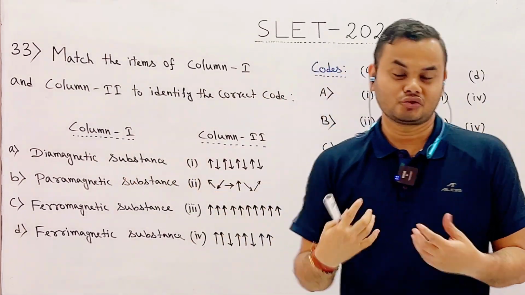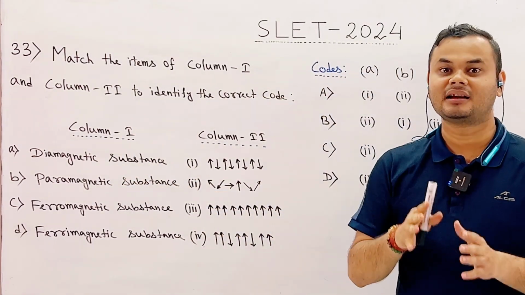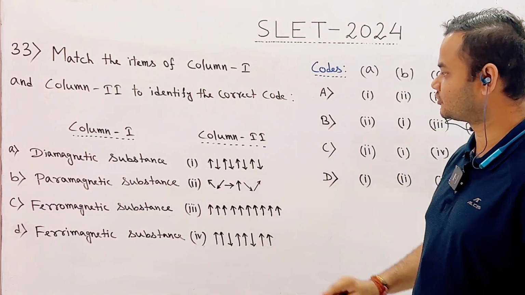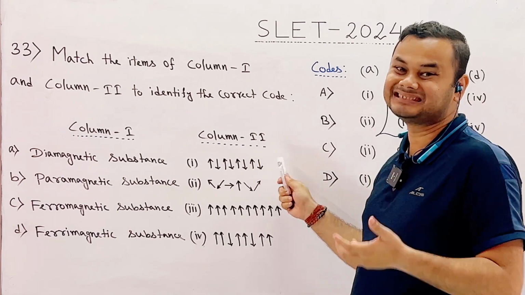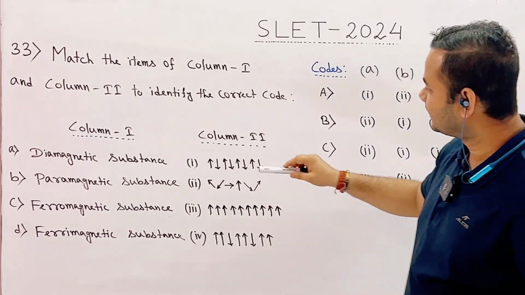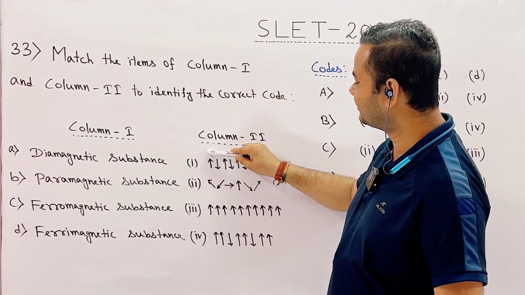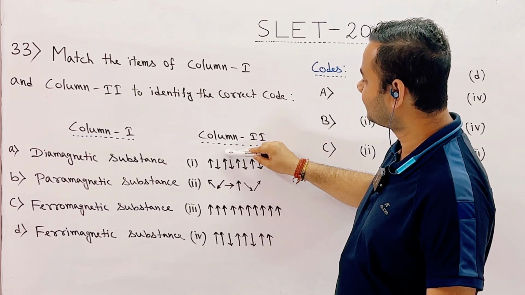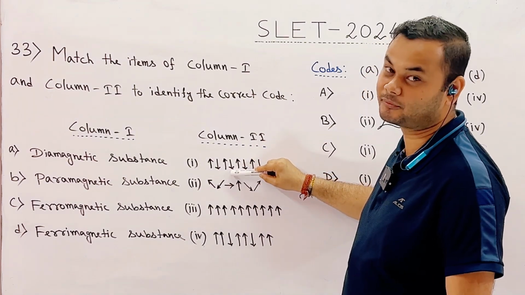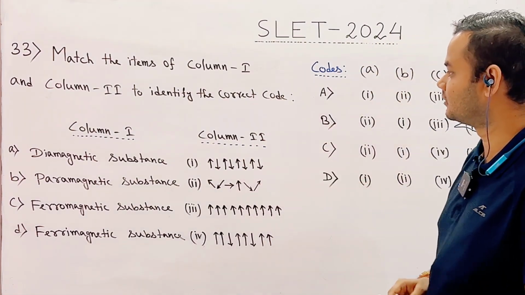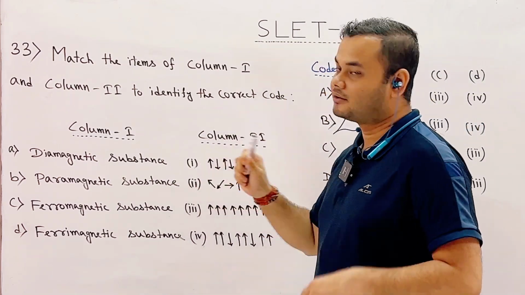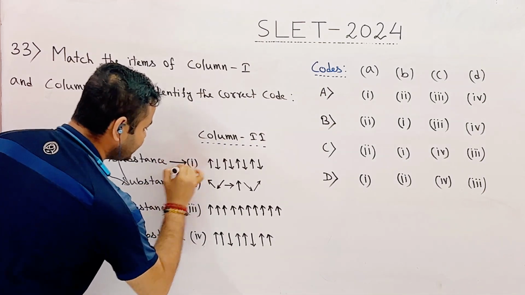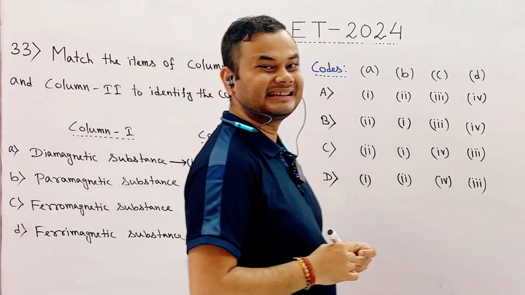Diamagnetic substance. Students, we know that diamagnetic substance are characterized by net zero magnetic dipole moment. So if we look at these 4 options, only option 1 gives net zero magnetic dipole moment, because the magnetic moment of first dipole is cancelled by the magnetic moment of second dipole, the magnetic moment of third dipole is cancelled by the magnetic moment of fourth dipole, and so on. So therefore option 1 represents the property of diamagnetic substance. Okay? This one.